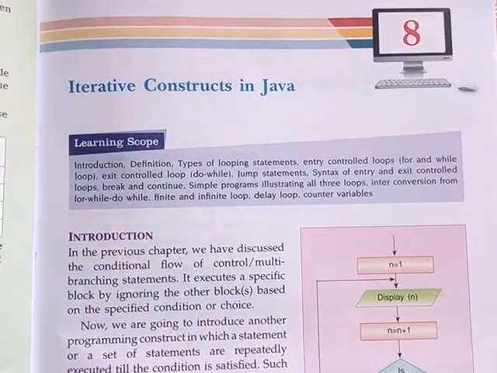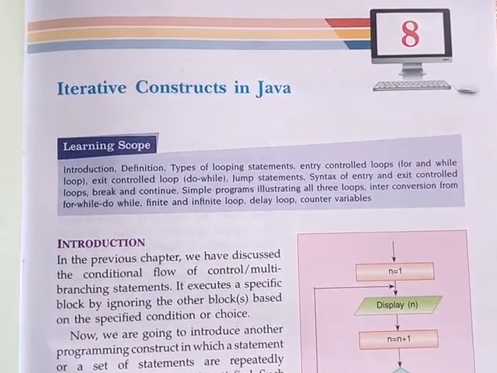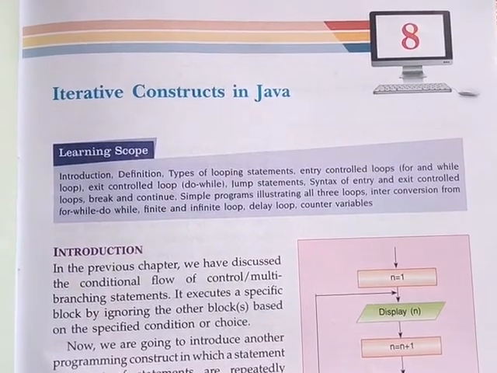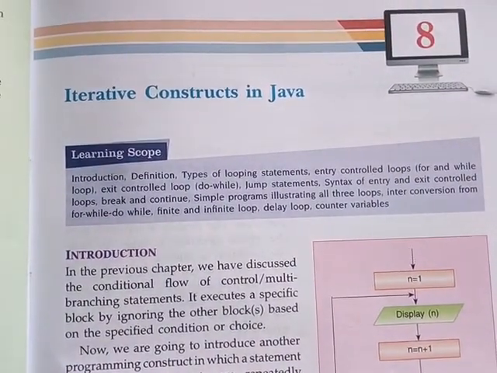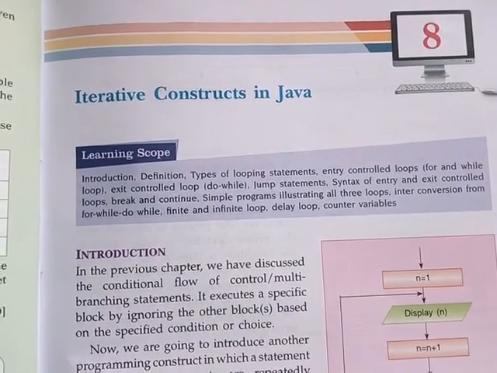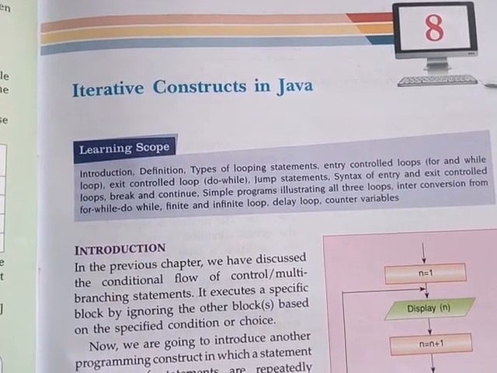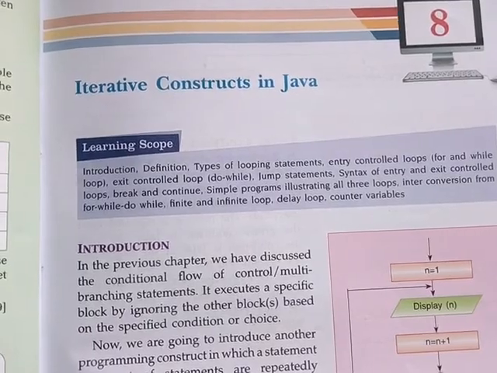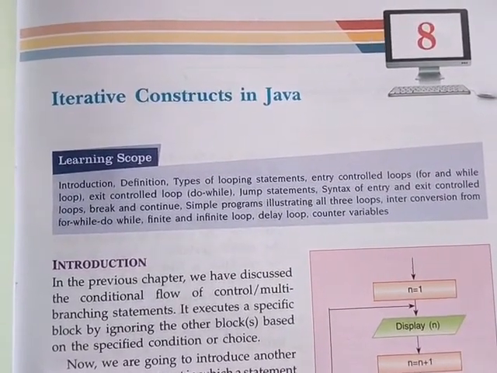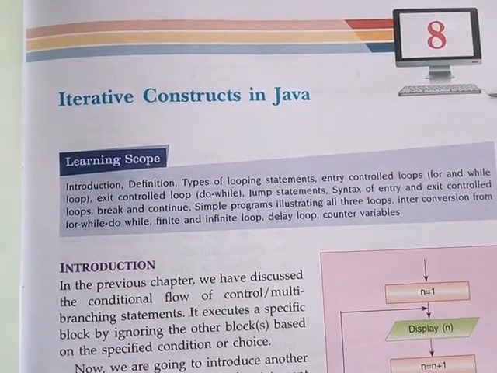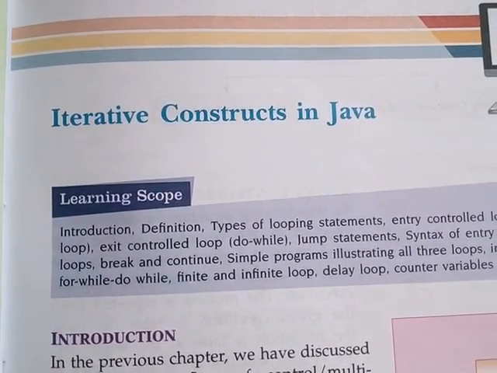Good morning, students. You know that we have completed our previous chapter number 7, where we learned about if statements, switch case statements, and else statements, and there are many programs which we have already learned as well as practiced. So today I would like to begin from chapter number 8. Chapter number 8 is iterative constructs in Java.